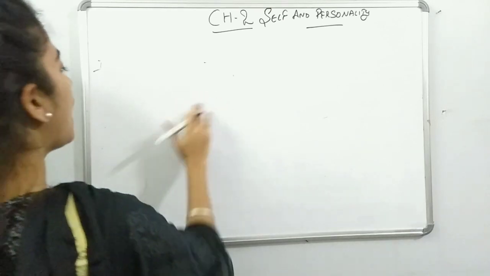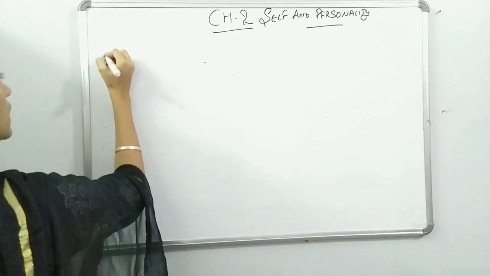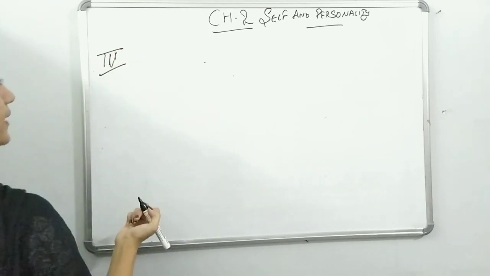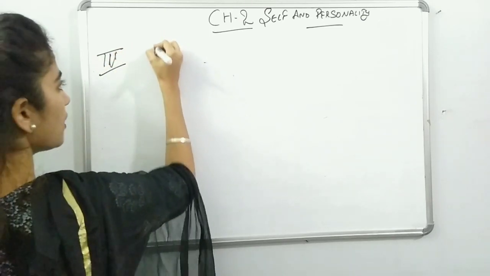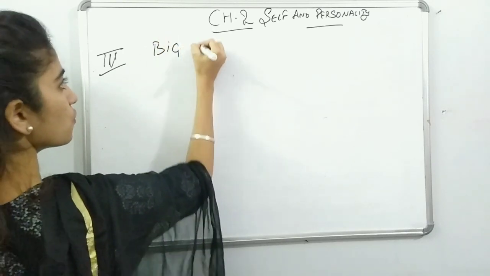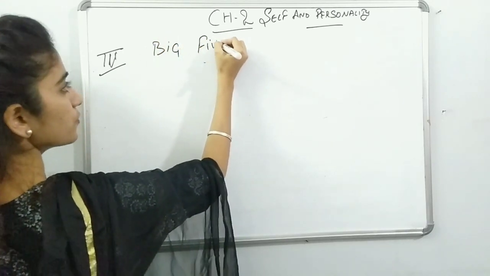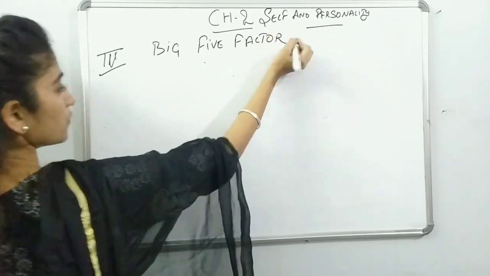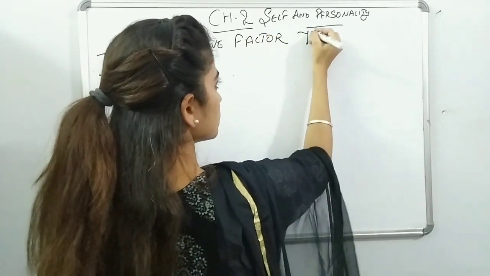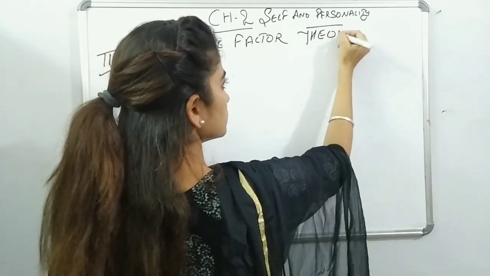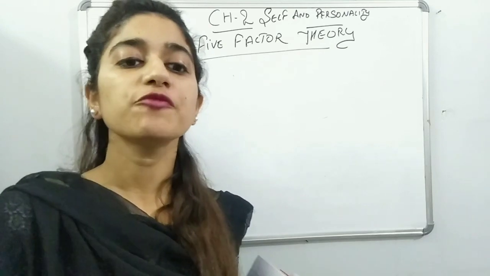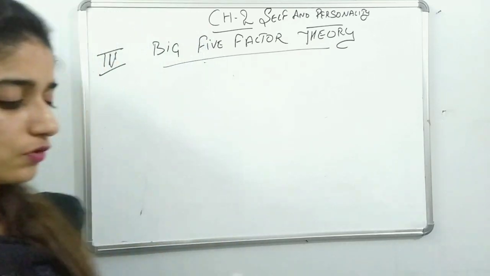After this, the fourth one is the Big Five theory.